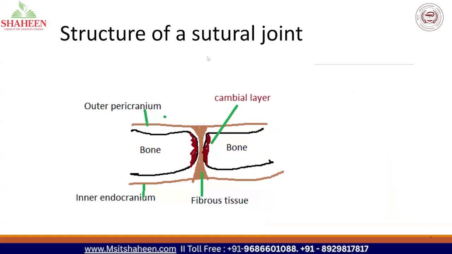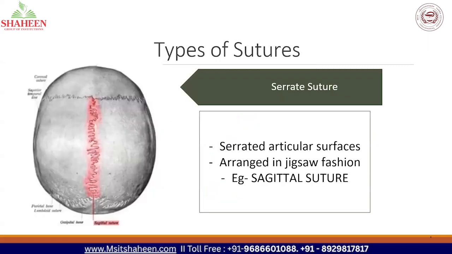So look at this picture. It shows the structure of a sutural joint. Don't look at so many things I have mentioned. Just look at the points I'm telling. This is a bone and this is another bone, and the two bones are connected by fibrous tissue. This fibrous tissue here is a suture. This is how a sutural joint looks: two bones bridged by fibrous tissue. There is no joint cavity and it allows only very minimal movement.